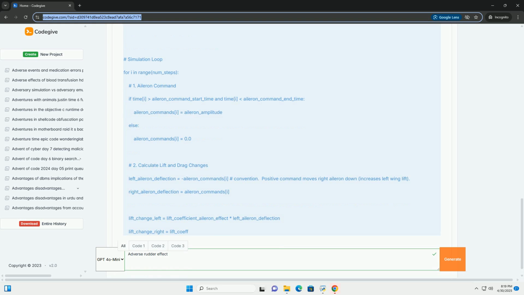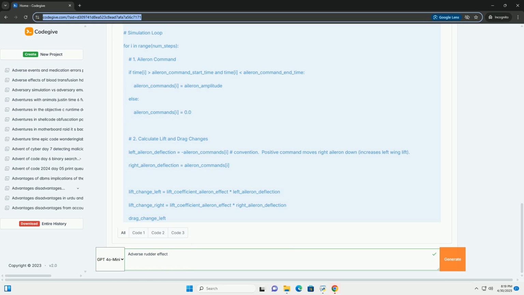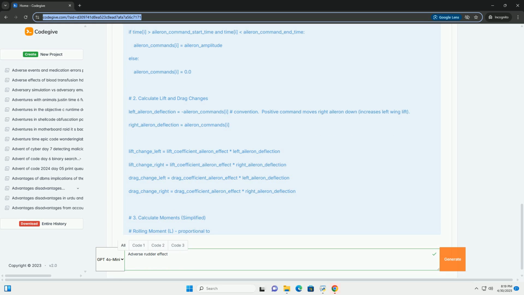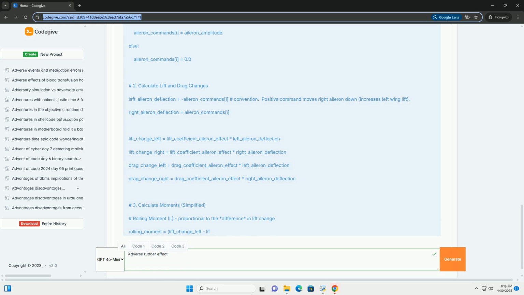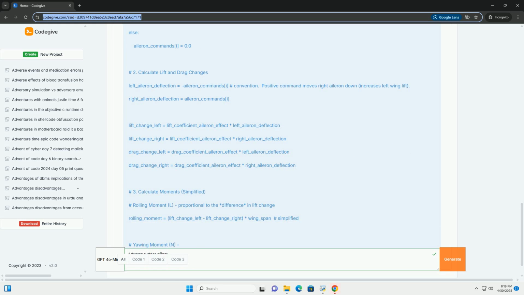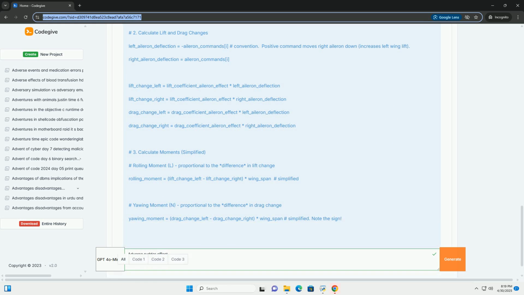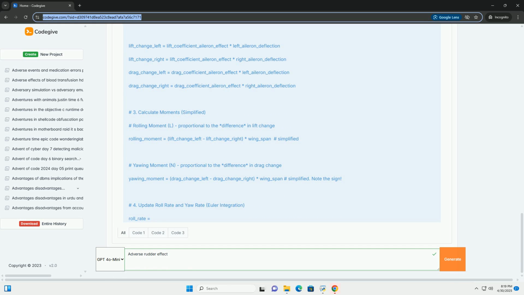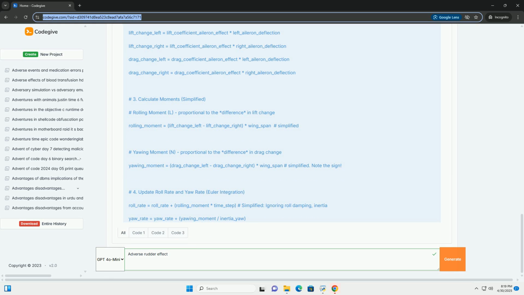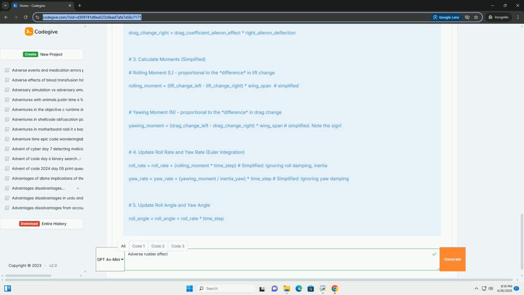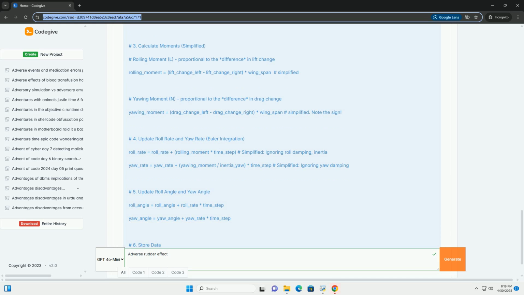1. The core mechanism, lift and drag differences. The root cause of adverse yaw lies in the differential drag created by the ailerons. Here's the breakdown. Ailerons are control surfaces located on the trailing edge of the wings. They are typically moved differentially to initiate a roll. Rolling right, for example: to roll the aircraft to the right, you typically move the right aileron up and the left aileron down.